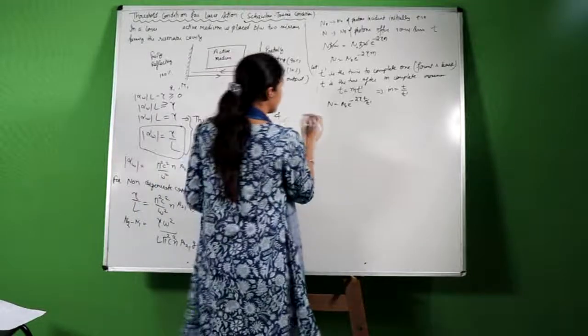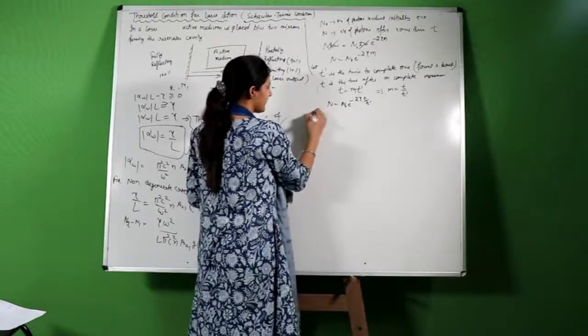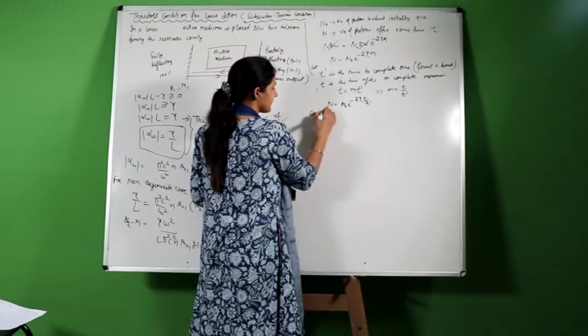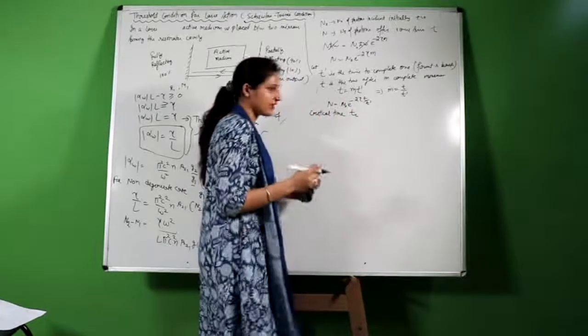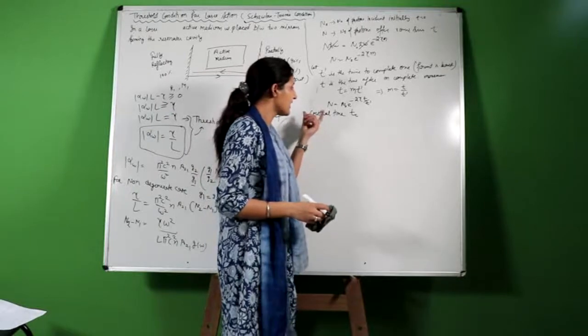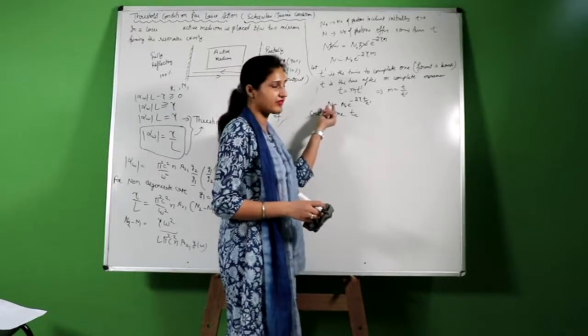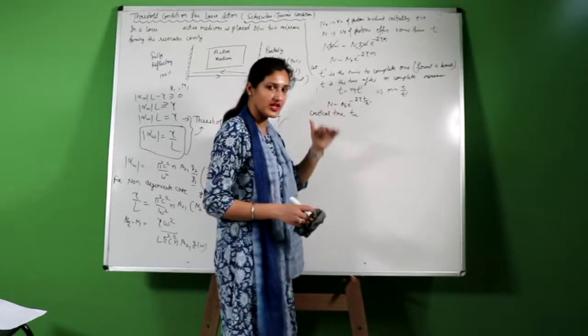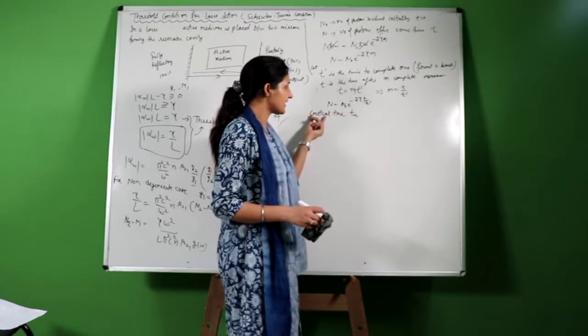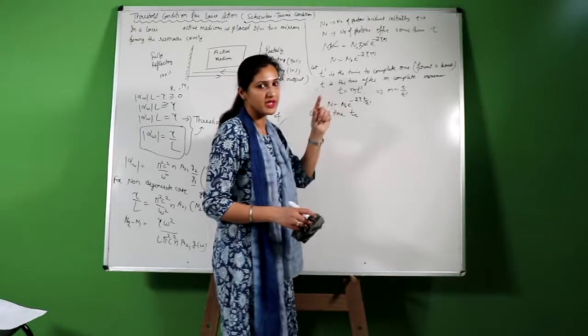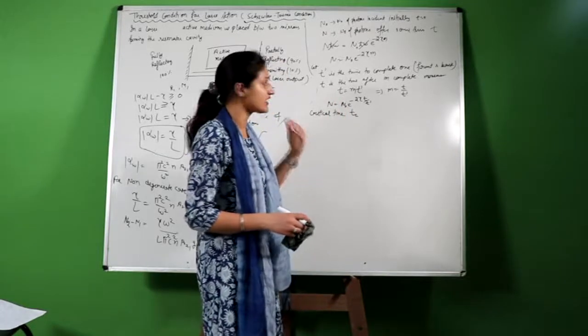Now we will introduce the critical time. We will denote it Tc. Always the word critical is used when a number reduces to 1 by e, whether it is a number or intensity. At critical the factor will be reduced to 1 by e of its original value.